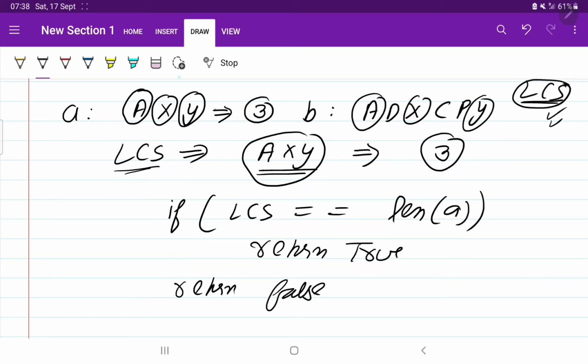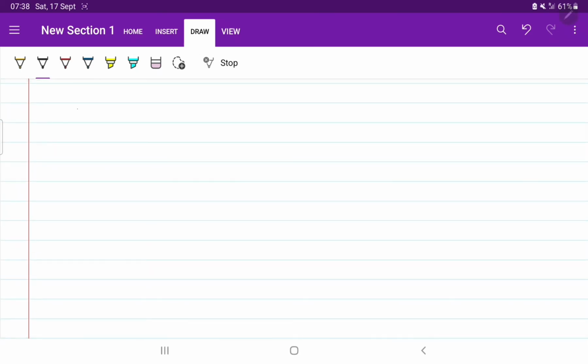Now you may say, suppose some different elements are given, then also the length can come to 3. Suppose you should match all the letters of A, X and Y with the LCS A, Y and X. Then I am going to say no, you don't have to match all the letters. Why? Let us take one more example. So for A we are going to take this time AYX. Last time we took AXY. Okay, so for B let us take